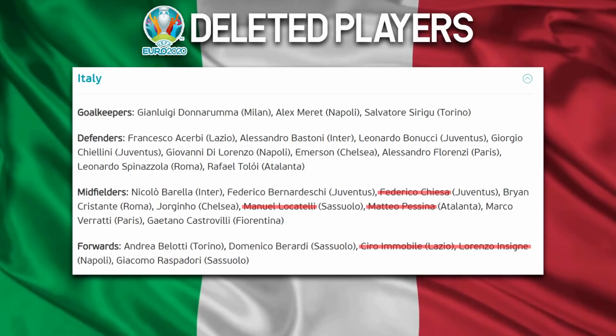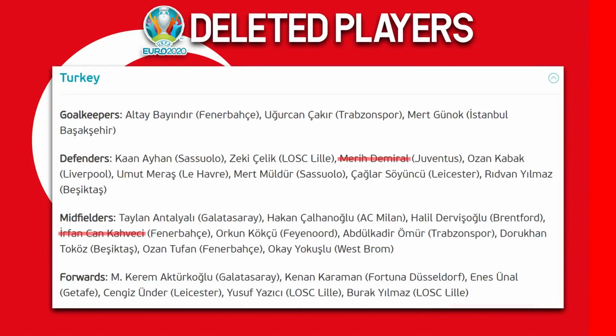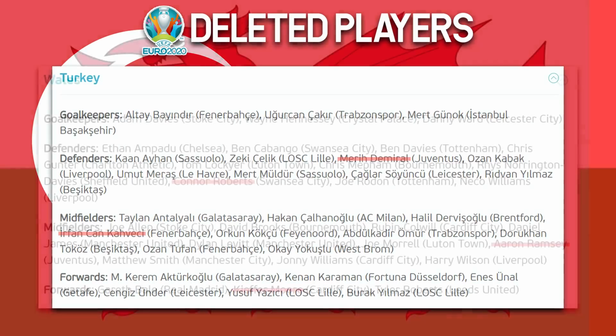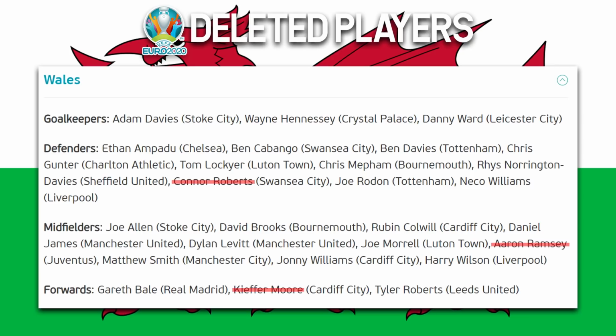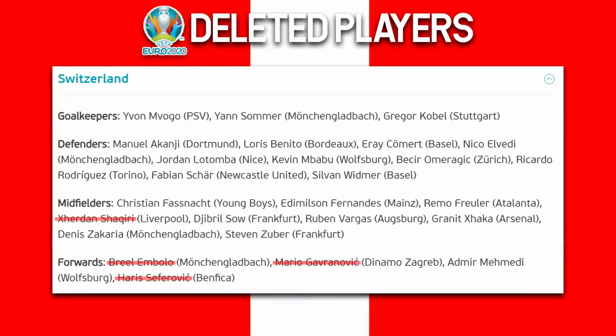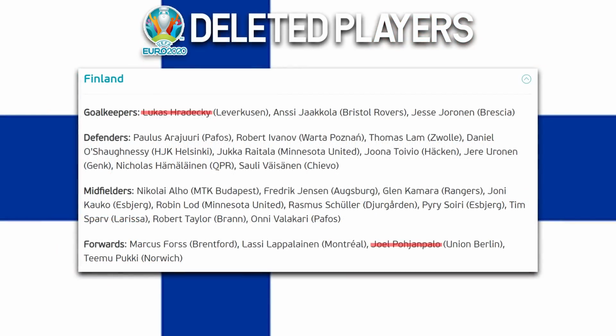Going to kick things off here with Italy. They are losing Immobile, Insigne, Locatelli, Chiesa, and Pessina. Turkey, they had a pretty forgettable tournament, which actually might favor them here, as they are only losing Demiral, who scored the own goal, and Karavayev, who scored their only real goal of the tournament. Wales are losing Moore, Ramsey, Roberts. Switzerland are losing Embolo, Seferovic, Shaqiri, and Gavranovic. Finland, I apologize in advance, but they are losing Pohjanpalo. Definitely butchered that name, but I do know this one. It is Lukas Hradecky, who got an own goal to his name.